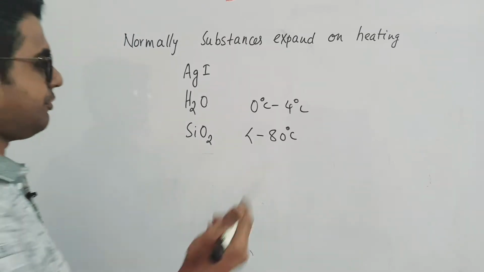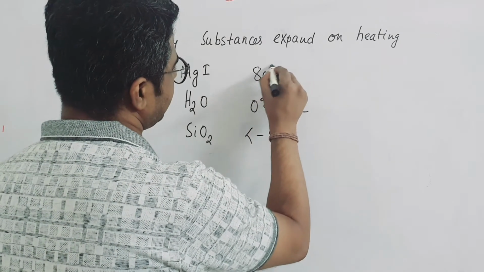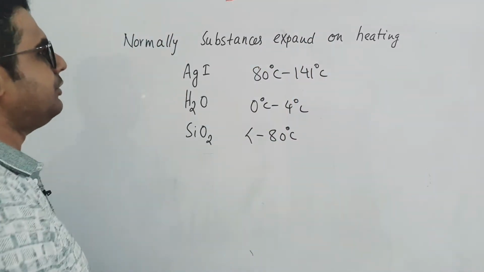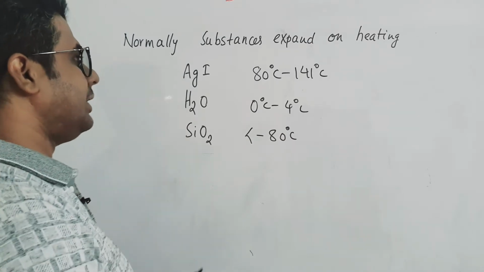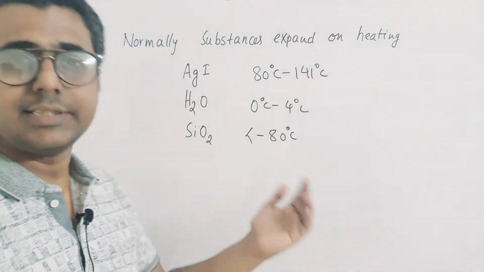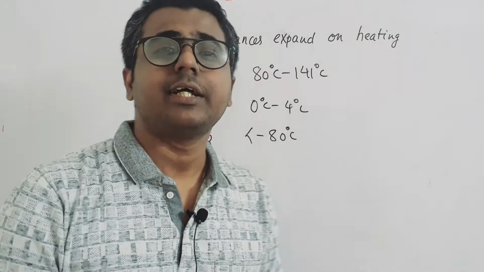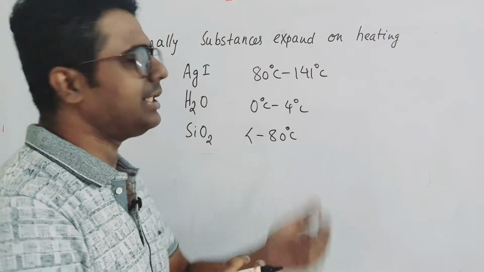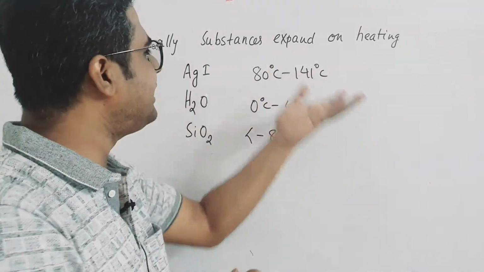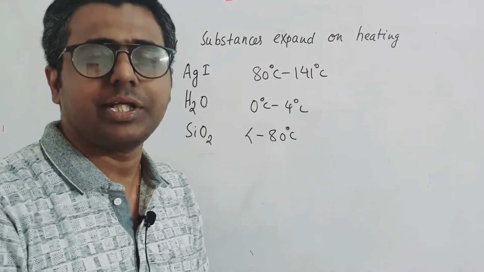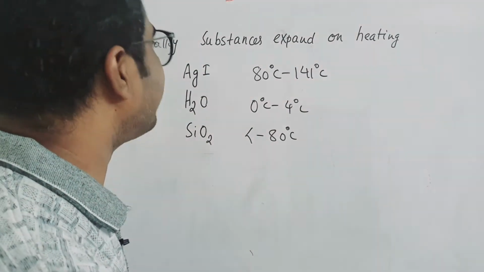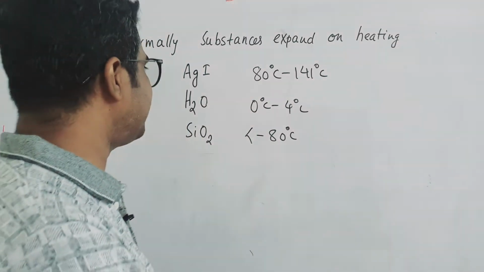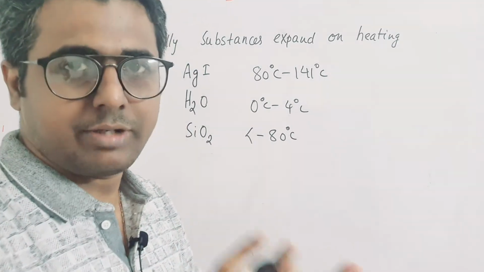In these temperature ranges, these three substances basically contract on heating. Normally when you heat AgI from 80 to 140, it should expand. Unfortunately they don't expand. There are complicated, intrinsic reasons, not required at this level.